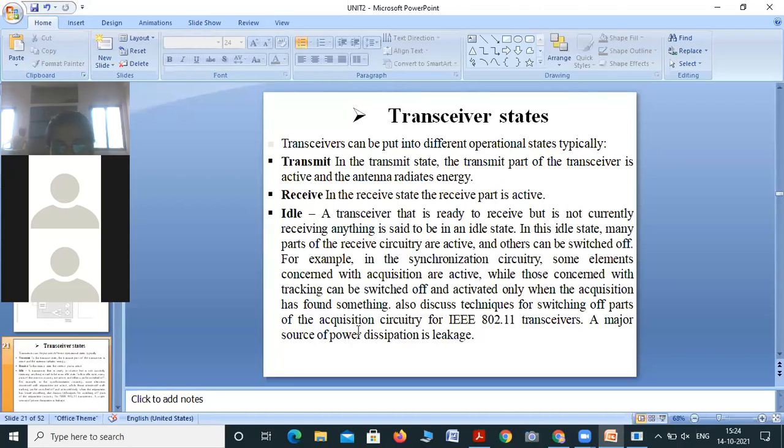And if all the parts of the transceiver are active, then leakage dissipation means major power is lost, because some parts are not working, means energy is wasted, so power is dissipated. Leakage is a major source of power dissipation, means if those parts are active, power leakage is happening there and some power is wasted, so this is the good idle state.